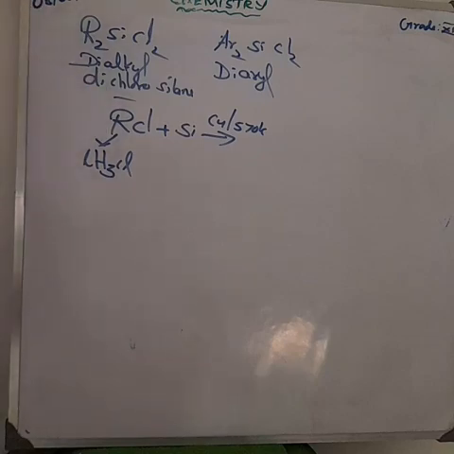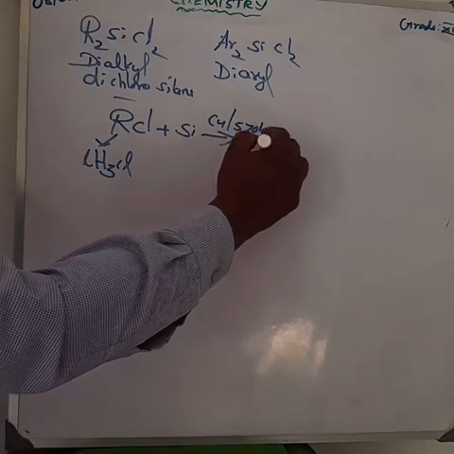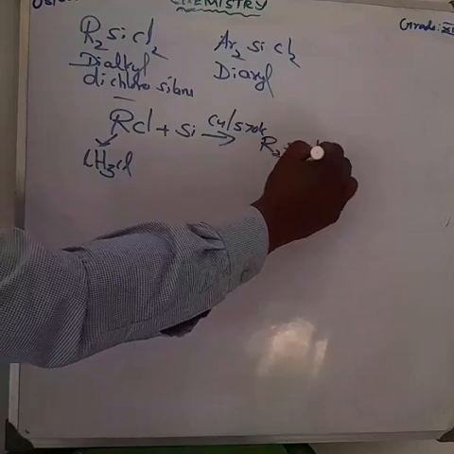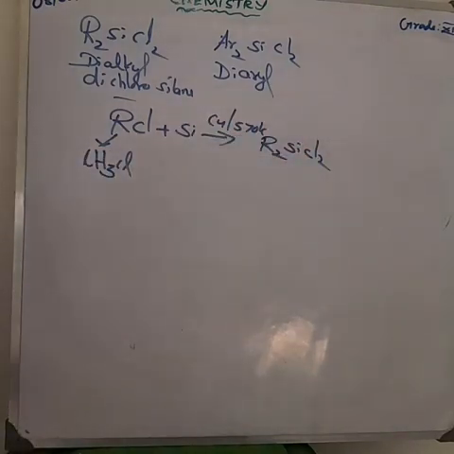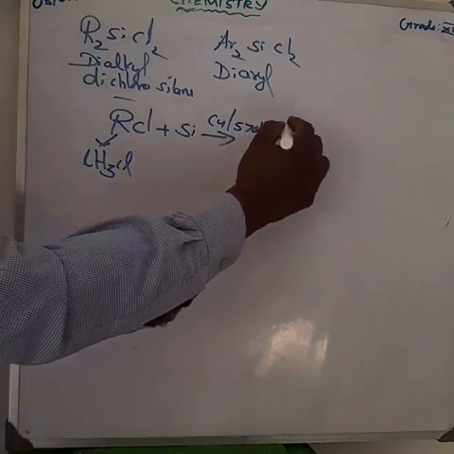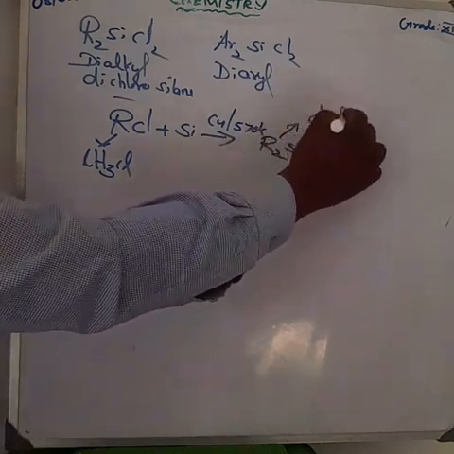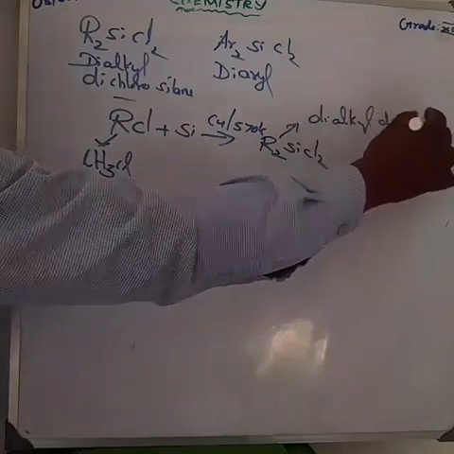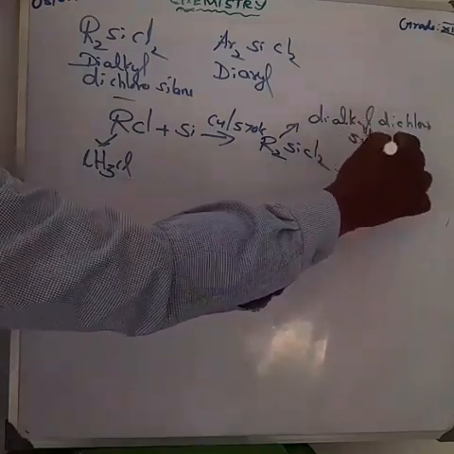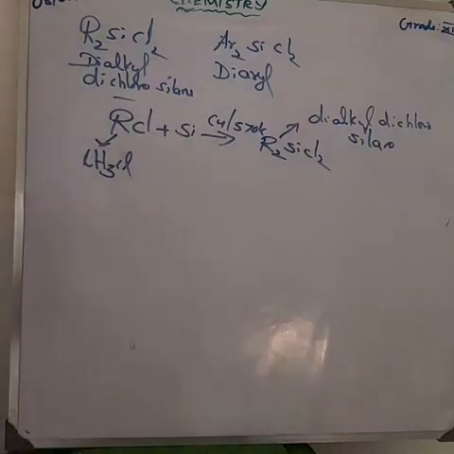RCl plus Si gives R2SiCl2. What product is obtained here? R2SiCl2, dialkyl dichlorosilane. So in the product how much R is there? 2R. So the reactants will also make it 2R. Okay.